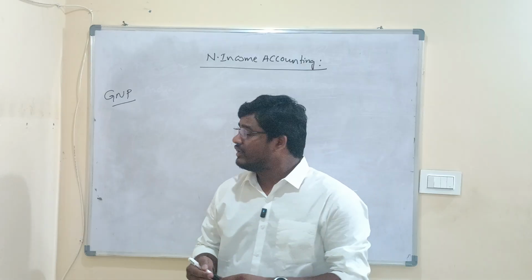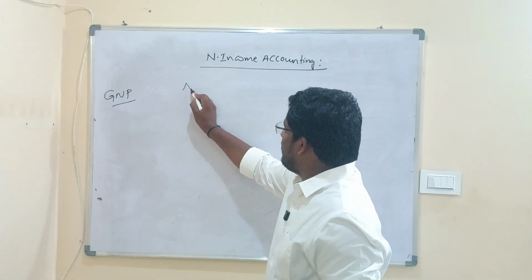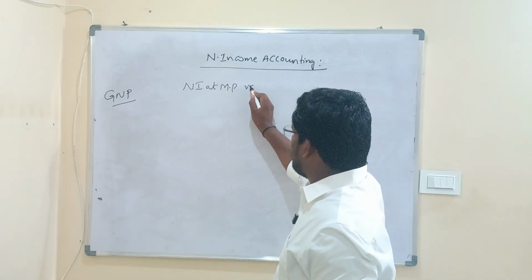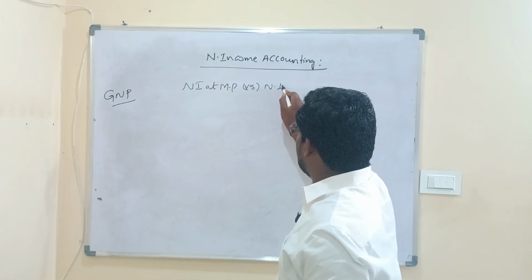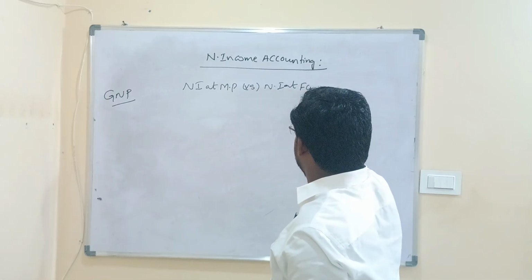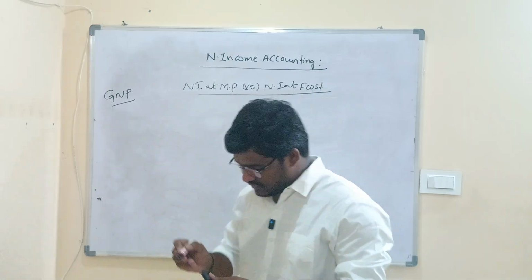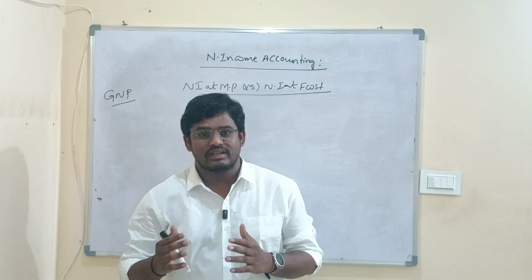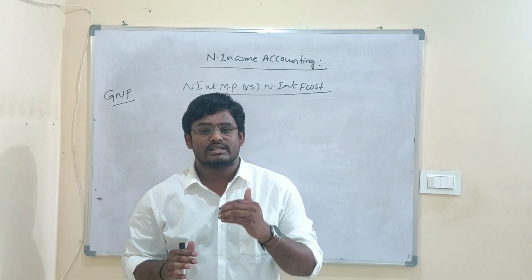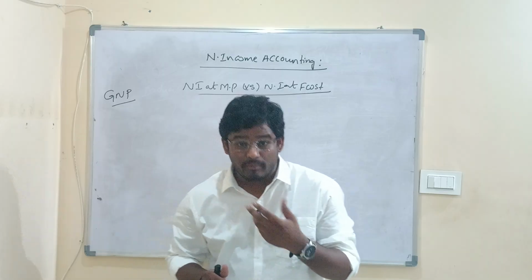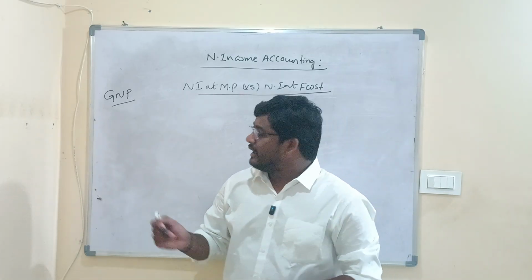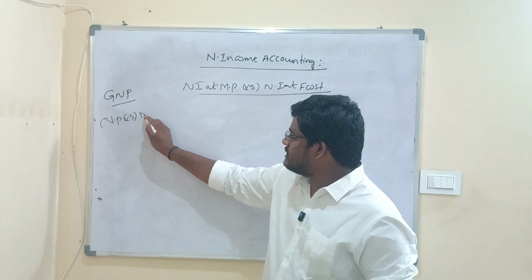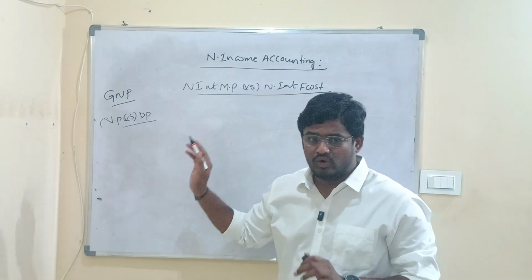Now in this video, we are going to discuss one important classification of national income, which is known as national income at market price versus national income at factor cost. In fact, we have covered the different classifications of national income, like gross versus net, nominal versus real national income, and national product versus domestic product. Now, this is also one more classification which we are going to understand.